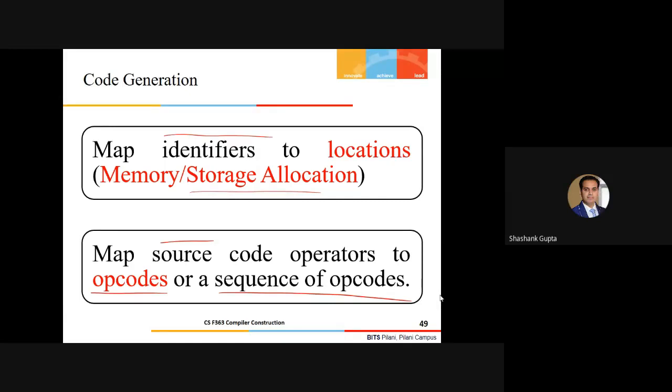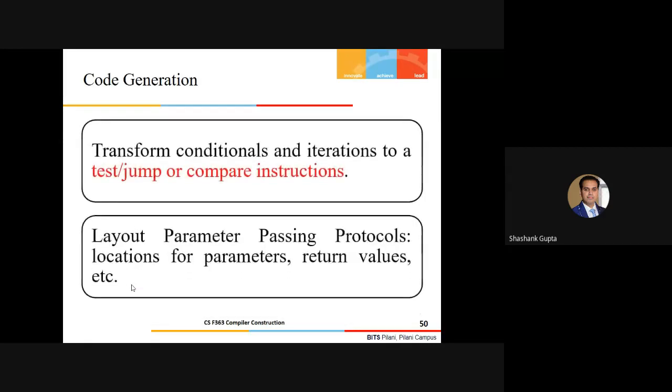So macro will fulfill my purpose, right? Or I'll use any arbitrary combination of those opcodes and the job will be fulfilled. So this is one thing which we have to do: converting or transforming the source level abstractions step by step to the machine level code. Next, we have certain conditionals like if, else at the source level, while statements and other iterations. For that, you are all familiar, we have CMP, if you remember in the assembly language code, test and jump instructions. So that should also get mapped.